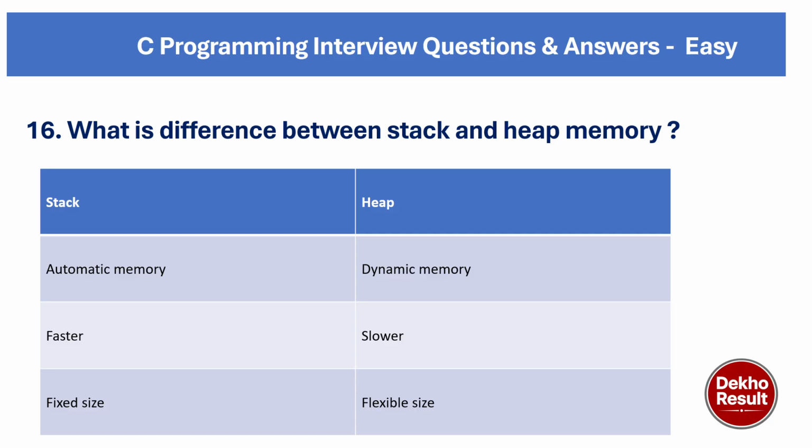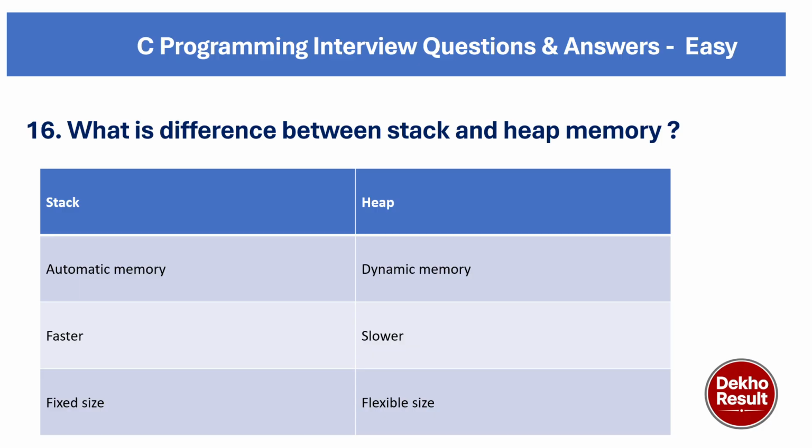Now coming to our next question, what is the difference between stack and heap memory? Stack is automatic memory, whereas heap is dynamic memory. Stack is faster whereas heap is slower, and the size of the stack is fixed, whereas the heap can be of flexible size.